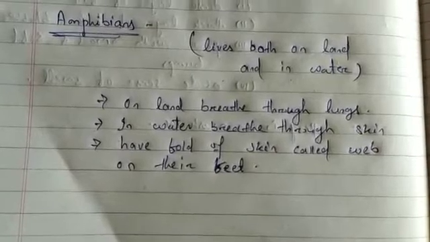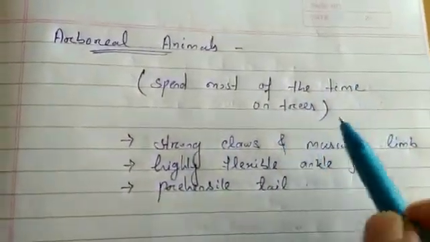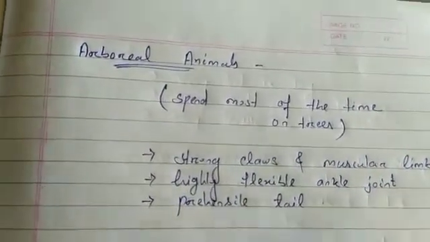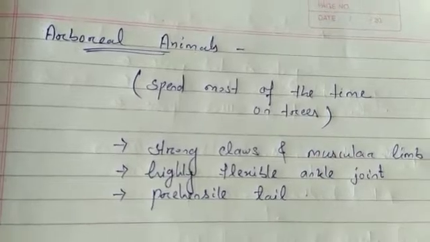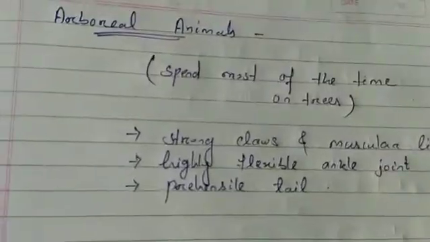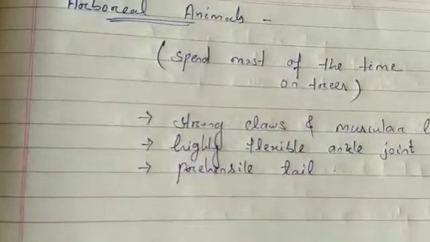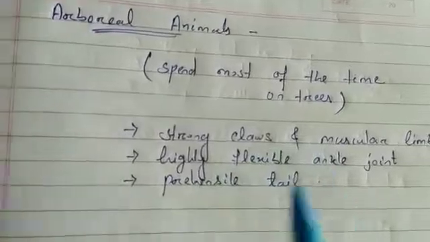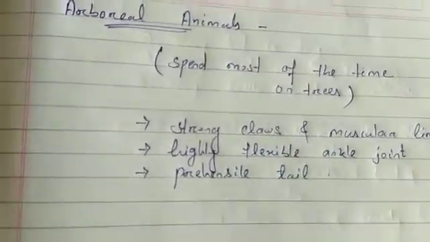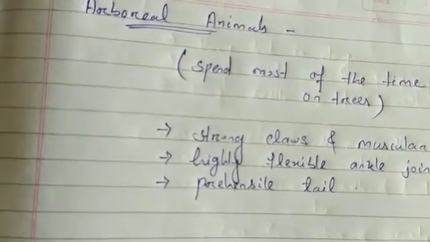Next we will go to arboreal animals. Arboreal animals are the animals that spend most of the time on trees. Some animals spend most of their time on trees, and those animals are called arboreal animals. For example, spider monkeys and tree lizards are examples of arboreal animals. Mostly monkeys spend most of their time on trees.